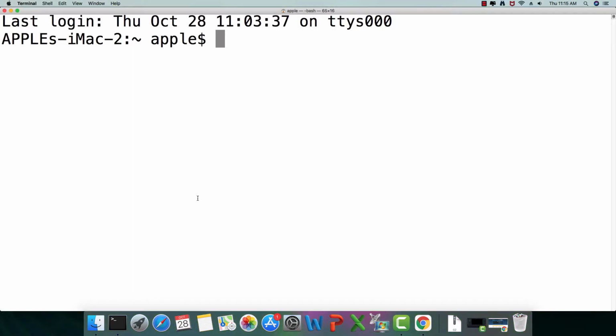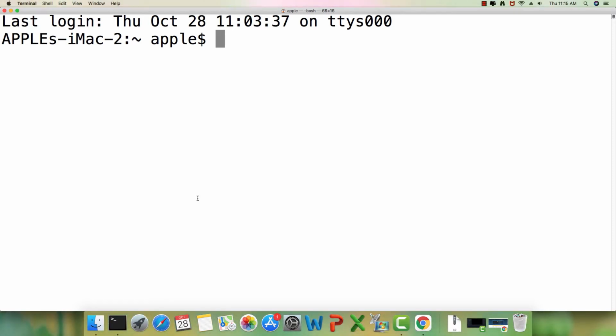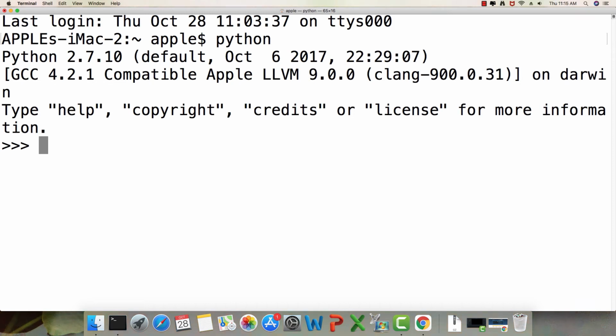Now this is a little bit tricky situation because Python 2 automatically ships with all the latest versions of Mac OS. So if you just type in python, it launches Python 2.7.10.